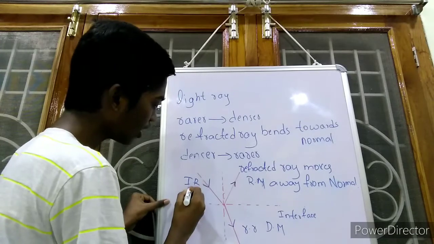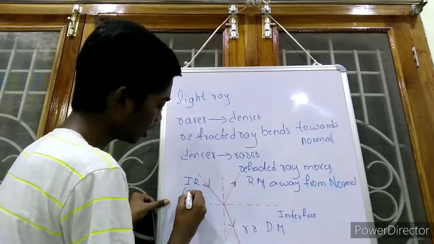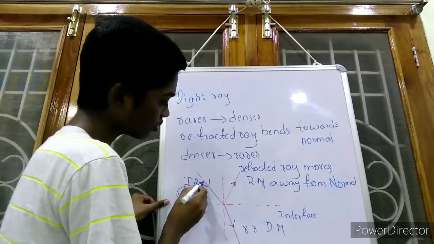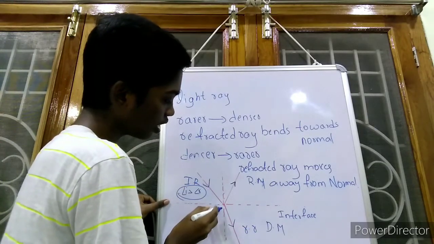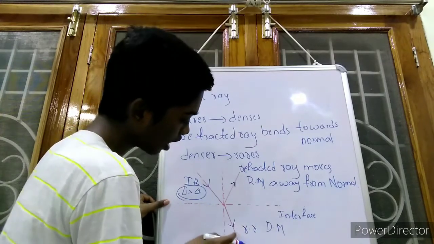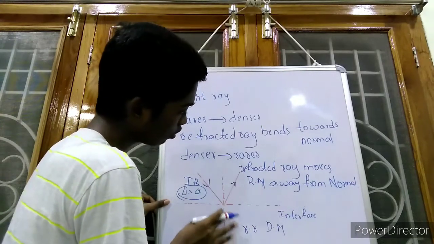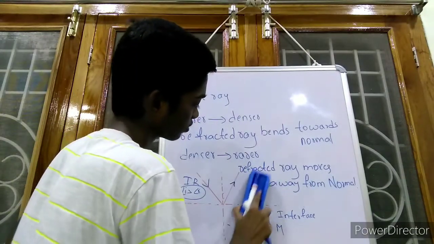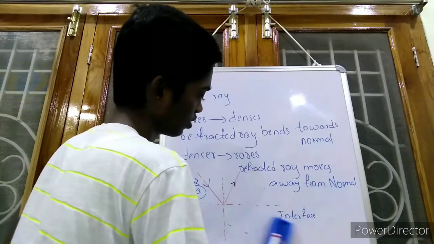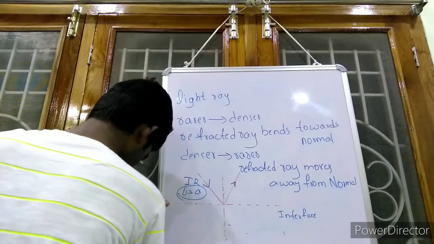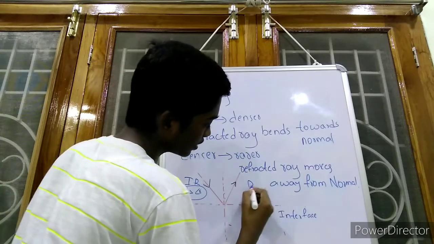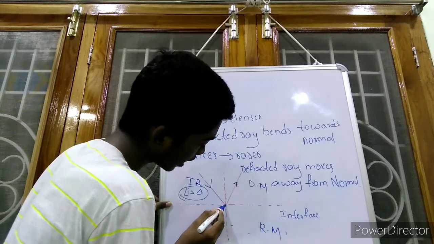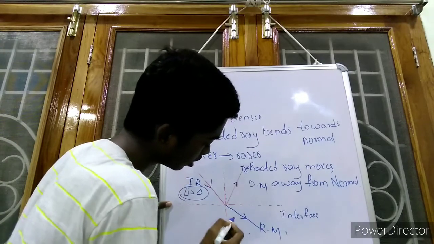And here the angle of incidence is greater than the angle of refraction. In the case when the light ray is moving from rarer medium to denser medium, the refracted ray bends towards the normal, and when the light ray is moving from denser medium to rarer medium, then the refracted ray bends away from the normal like this.